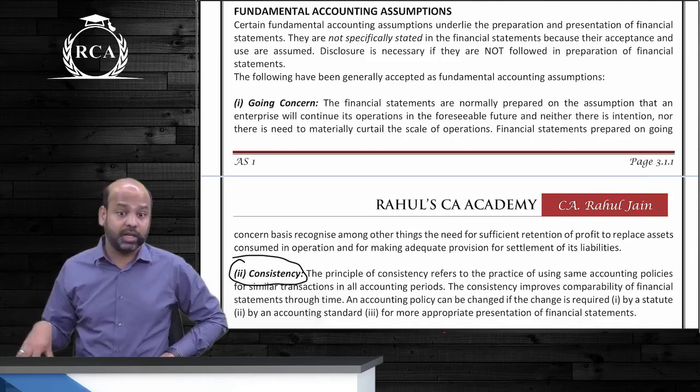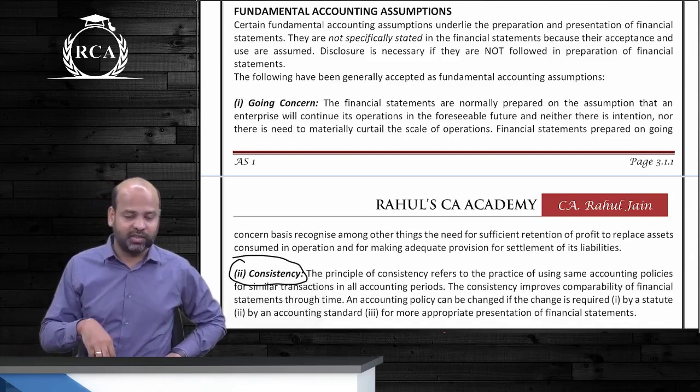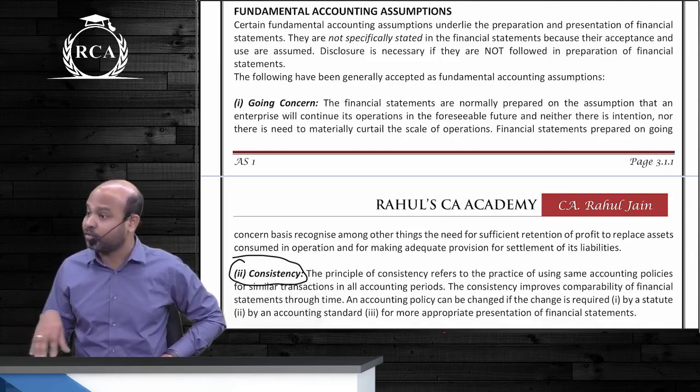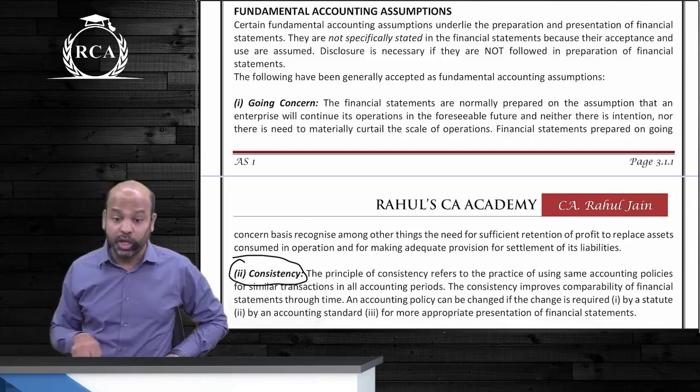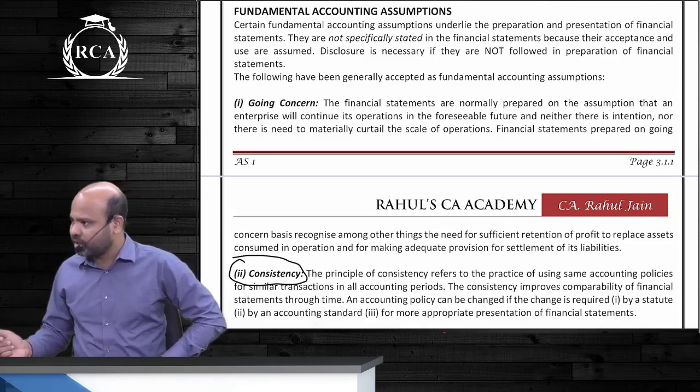If the entity, guys, is going to get liquidated in the near future, then you will not be able to utilize the assets over its useful life. You may have to sell those assets. So your accounting policies that you're following will all go for a toss. That is why this is a fundamental accounting assumption.